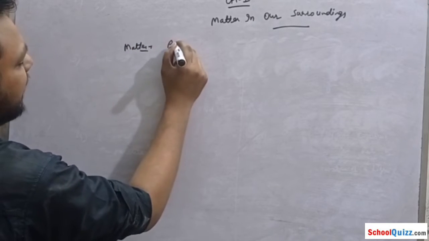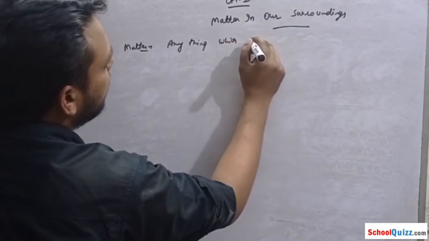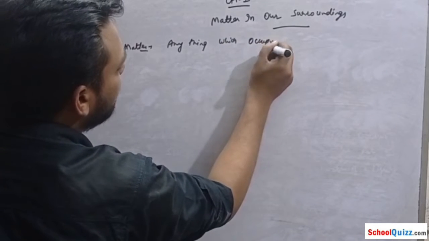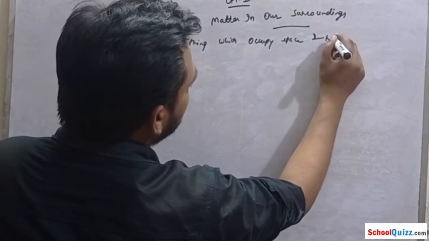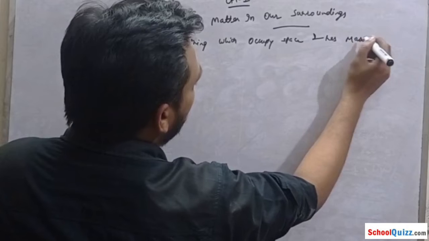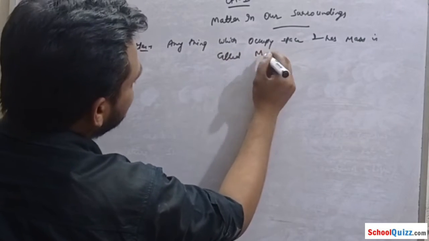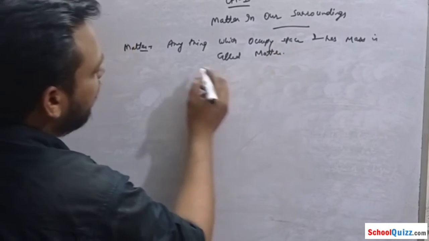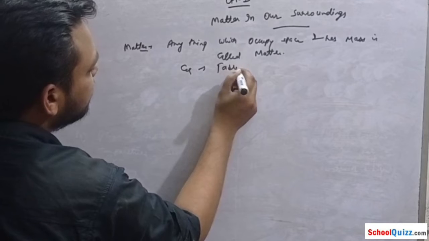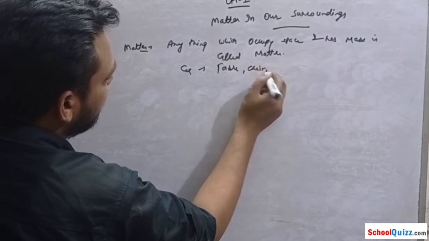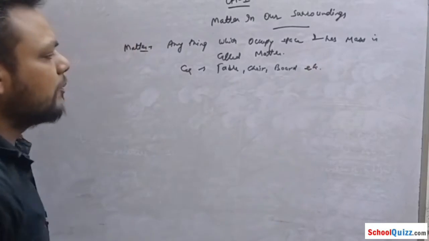Anything which occupies space and has mass is called matter. For example, table, chair, board, etc. All are matter.